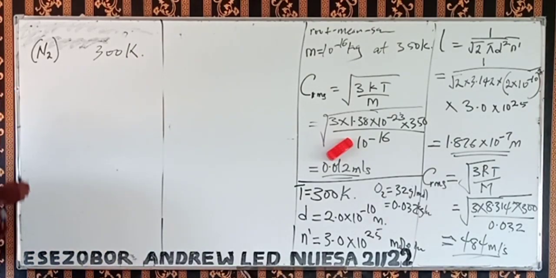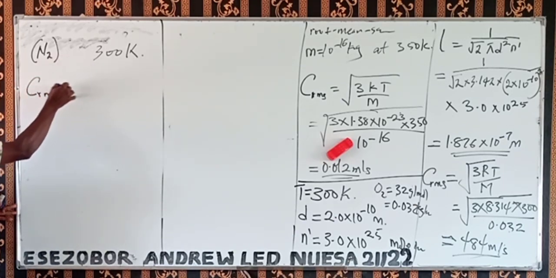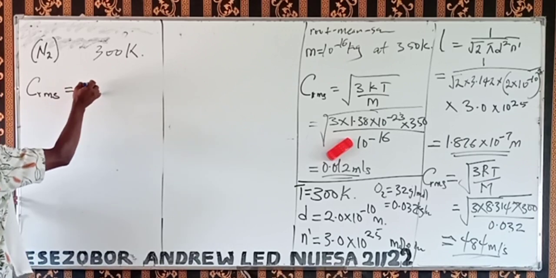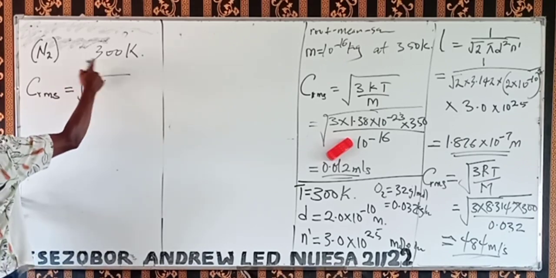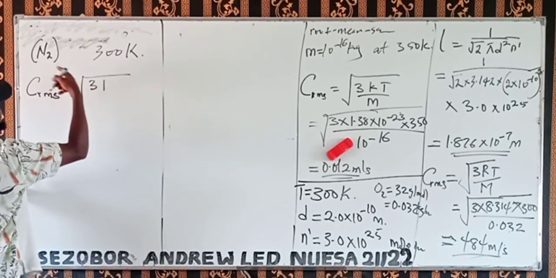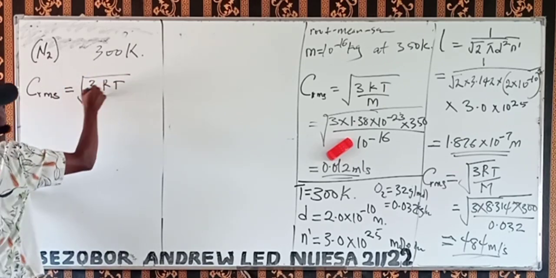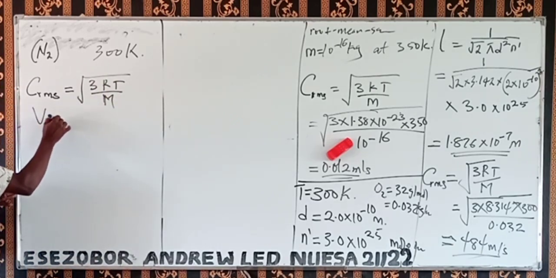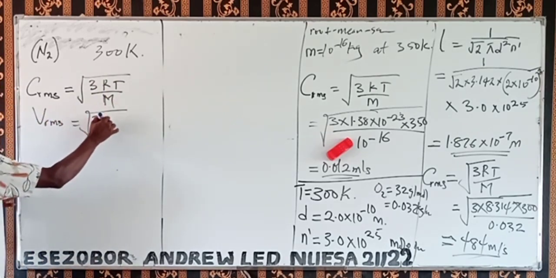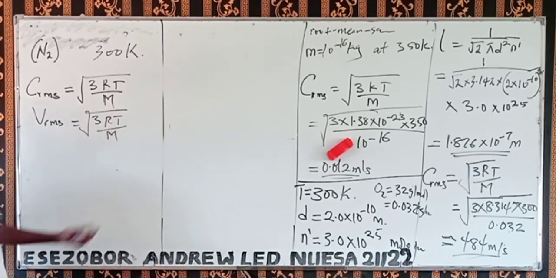So that's the question. So remember, root mean square speed at the temperature is equal to the square root of 3. Let's check. The mass is not given. We're going to use the molar mass, so it is the square root of 3RT over capital letter M. You can also say V root mean squared is still allowed. They are both root mean square speed.